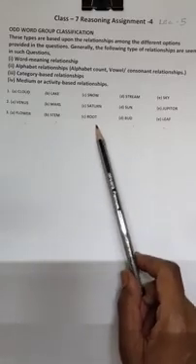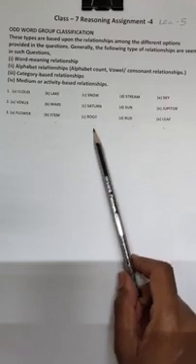See the third question. Flower, stem, root, bud, leaf. Now see in this, flower, stem, root, bud and leaf. Root is odd one out. Why? Because root is the only part of plant which is under the ground.